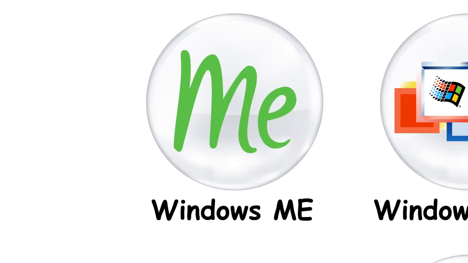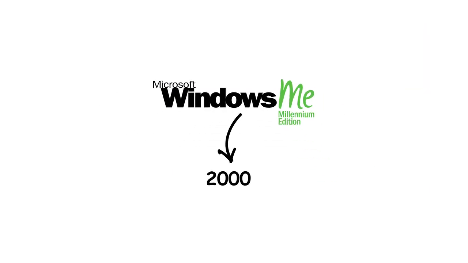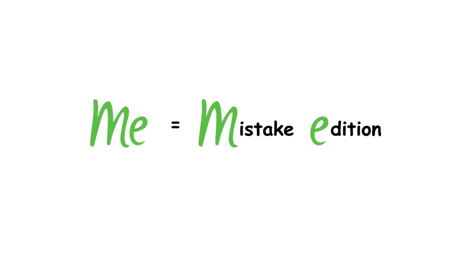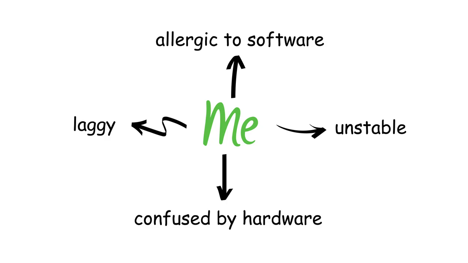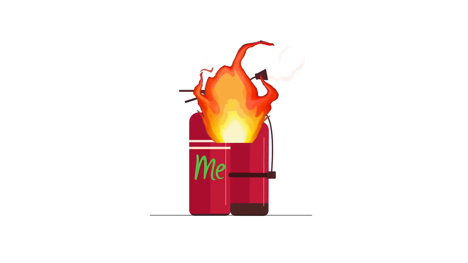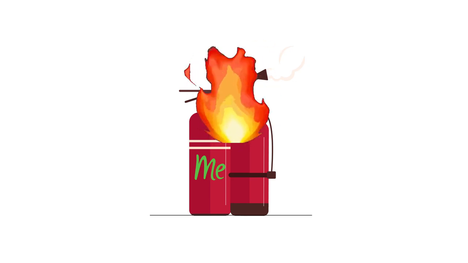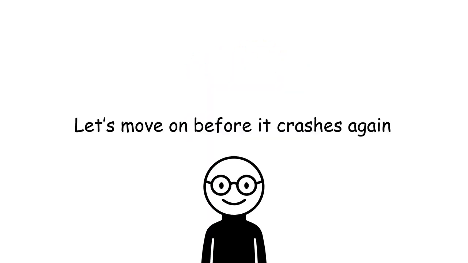Windows ME, the problem child. Ah yes, Windows Millennium Edition, released in 2000 and widely known as the Mistake Edition. Laggy, unstable, allergic to software, confused by hardware. Even the system restore, supposed to save you, often failed. Imagine a fire extinguisher that catches fire. That was Windows ME. Let's move on before it crashes again.